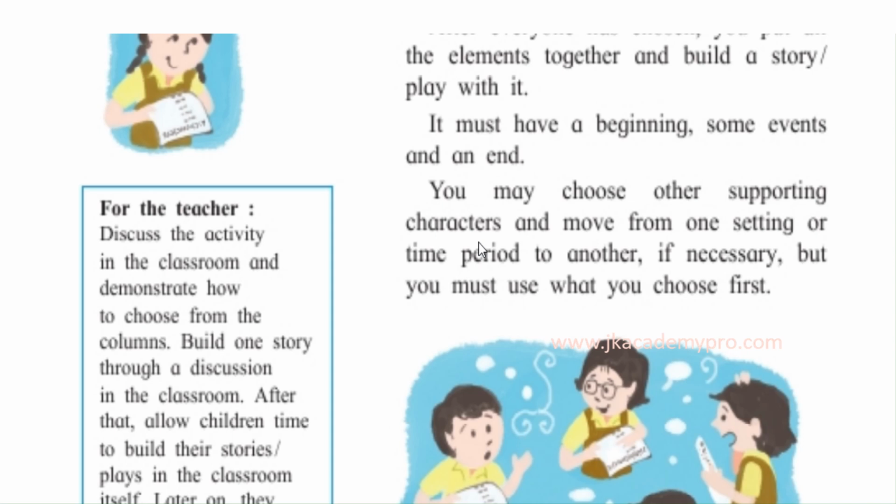Now you may choose other supporting characters also. You know, children, in a story there are not just a few characters, isn't it? There are other small characters that come into the sequence. Maybe if you're talking about a king, there could be soldiers coming in and out. Or if you're talking about fairy tales, there could be other characters of animals or strange characters. All these things you can add, those are called the supporting characters.